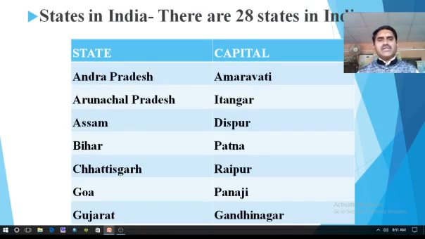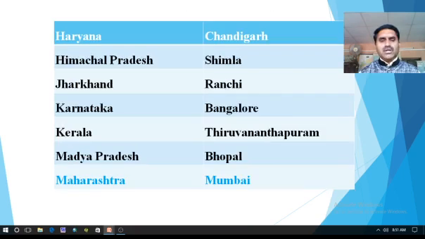Let us see which are the states in India. As you know that there are 28 states in India and 8 union territories in India. As we know that there are 28 states, which are those we have to see. First state is Andhra Pradesh, and you are viewing here that capital of Andhra Pradesh is Amravati. So next is Arunachal Pradesh, Assam, Bihar, Chhattisgarh, Goa, Gujarat, Himachal Pradesh, Jharkhand, Karnataka, Kerala, Madhya Pradesh, Maharashtra.